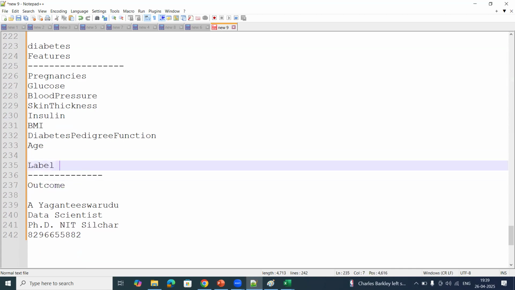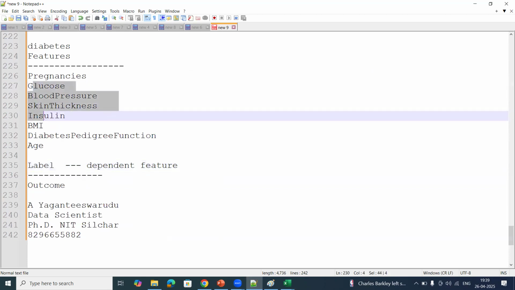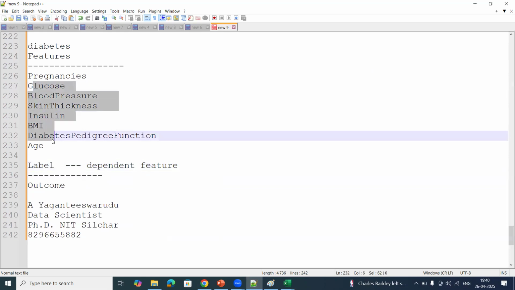So the label is called the dependent feature. We call it dependent because it depends on the input features to predict the final outcome. And these are the independent features, meaning each patient has their own features like glucose, blood pressure, skin thickness, and so on.